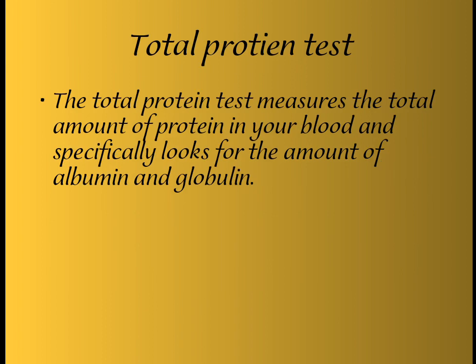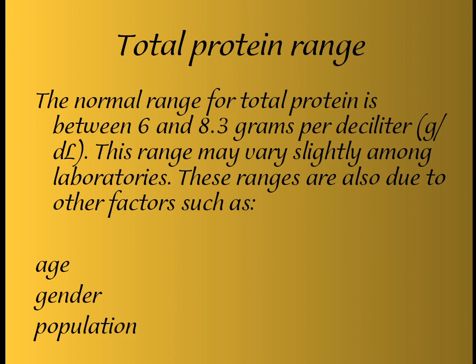Measuring your protein level. The total protein level test measures the total amount of protein in your blood, and specifically looks for the amount of albumin and globulin, because they are the main types of protein. The normal range of total protein is between 6 to 8.3 grams. The range may vary slightly among laboratories. These ranges also depend on factors such as age, gender, and population.